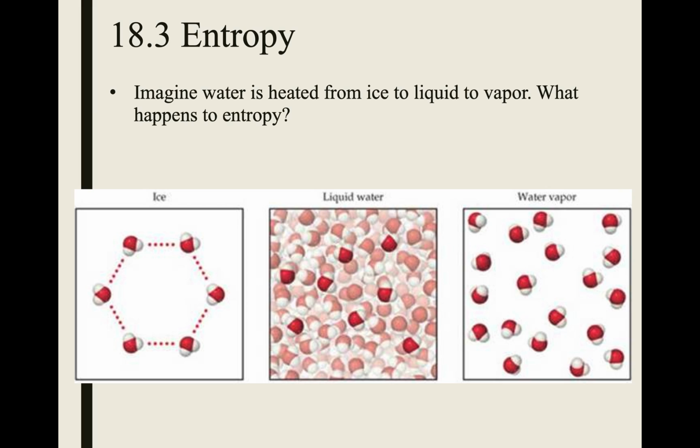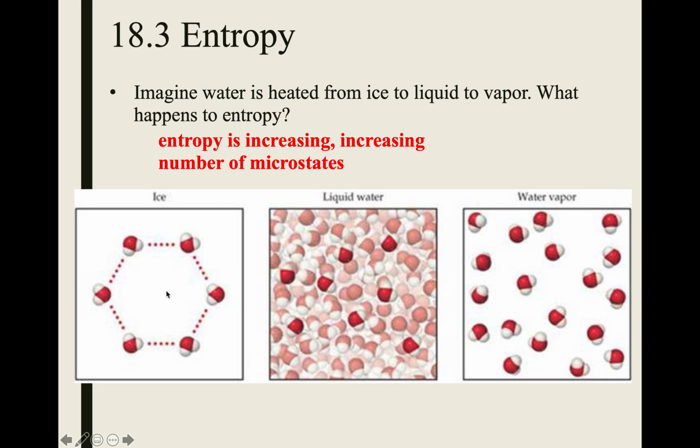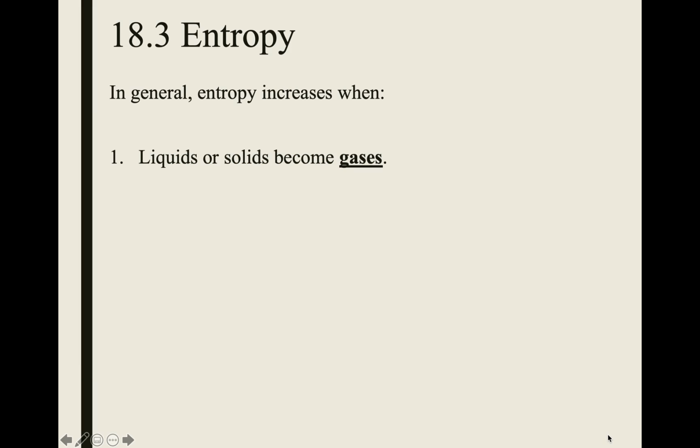Here's another one to think about. Pause the video and think about this question. Here's the answer. Entropy is increasing from left to right. We have an increasing number of microstates. We know that ice is more orderly than liquid water, and liquid water is more orderly than water vapor.